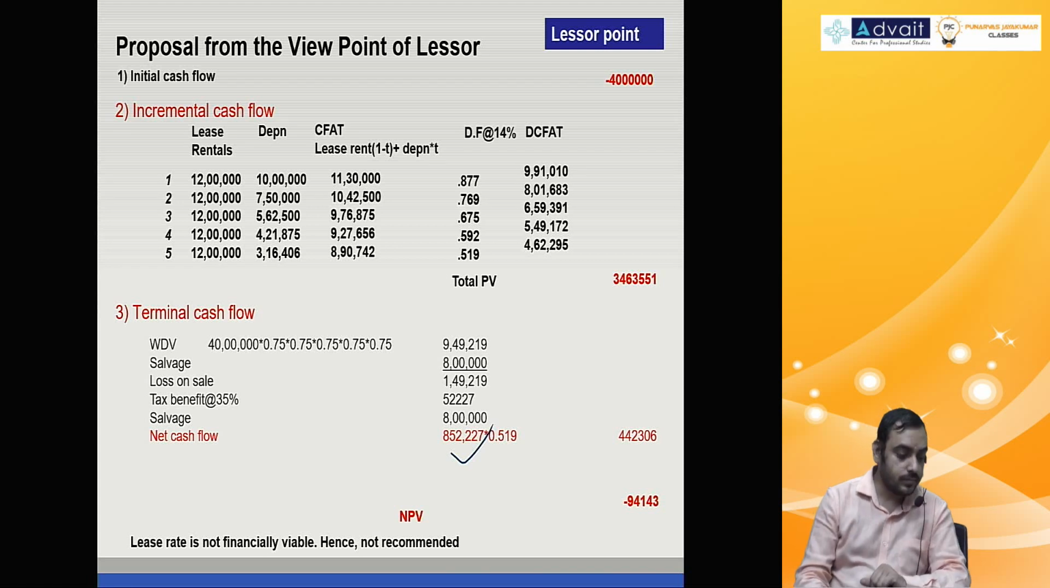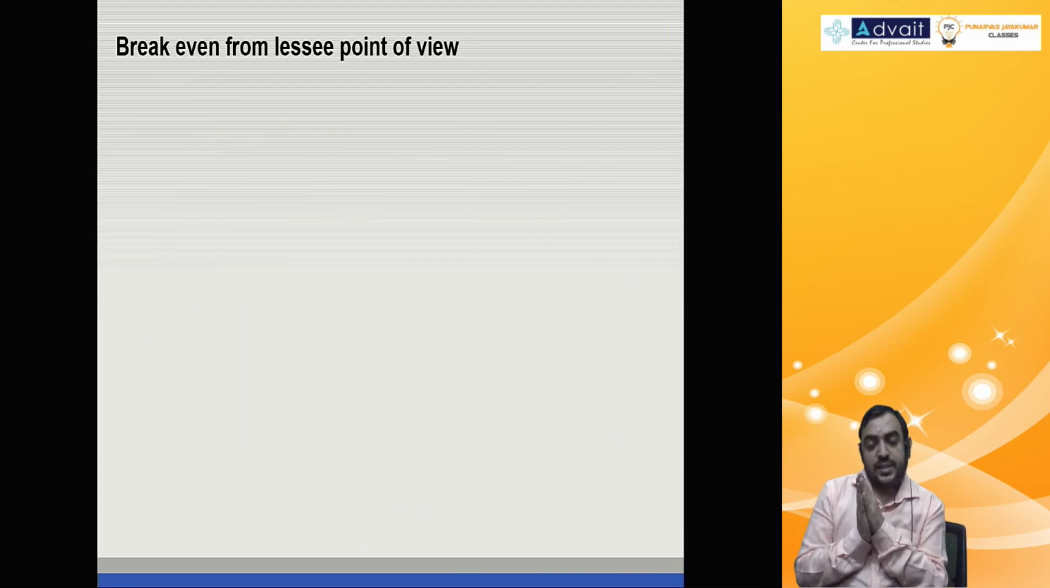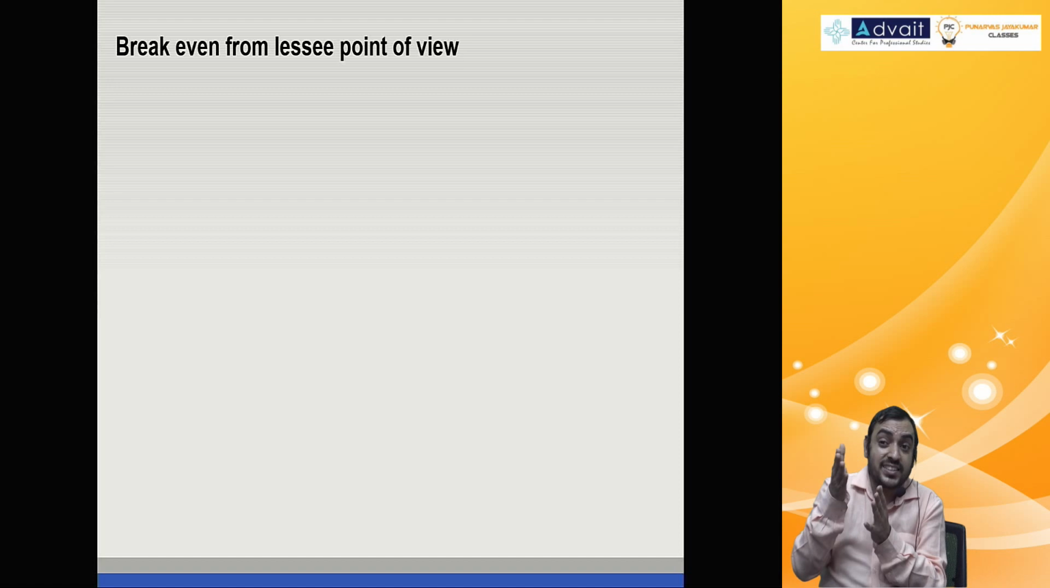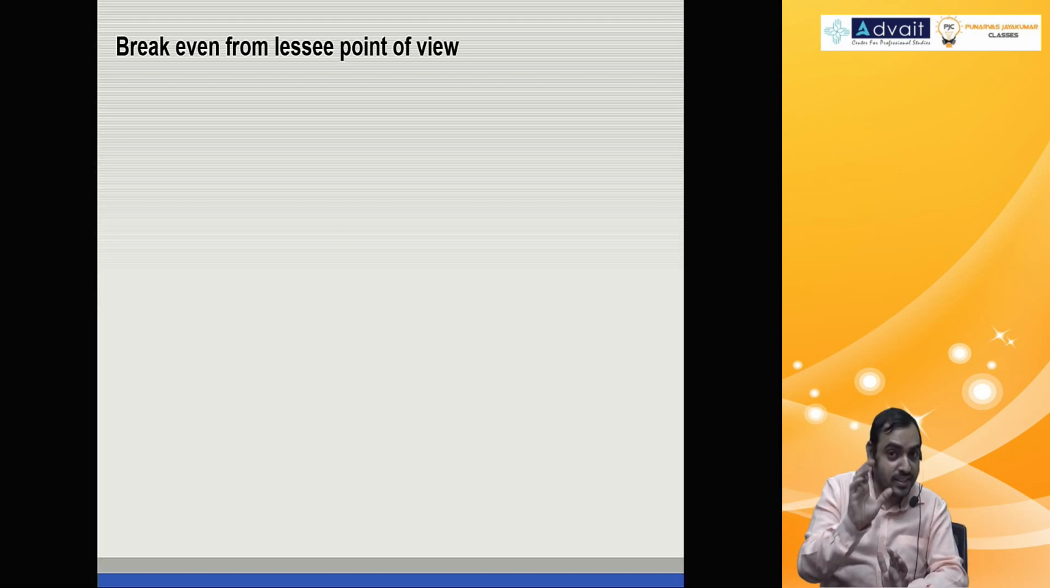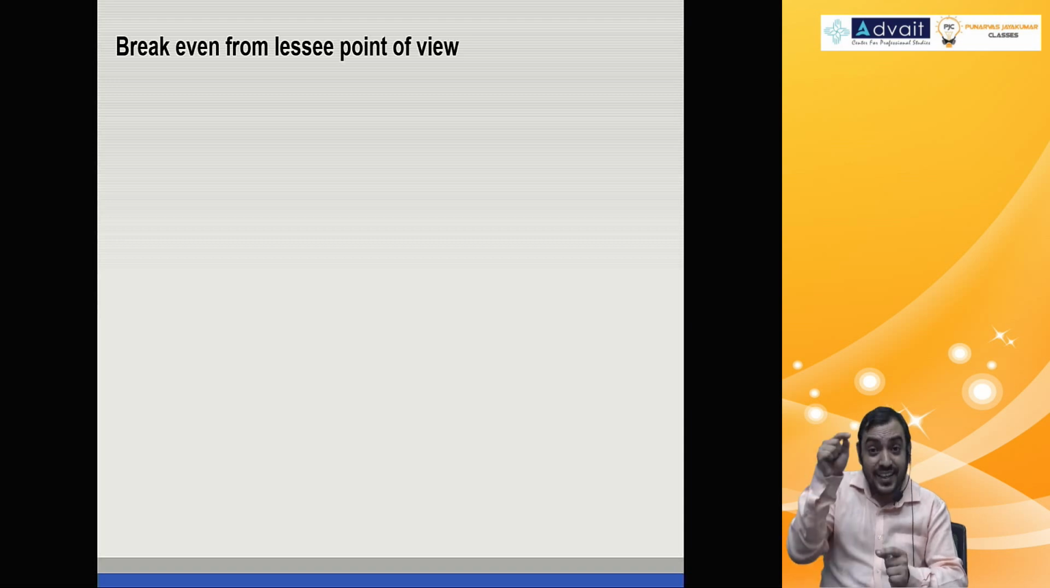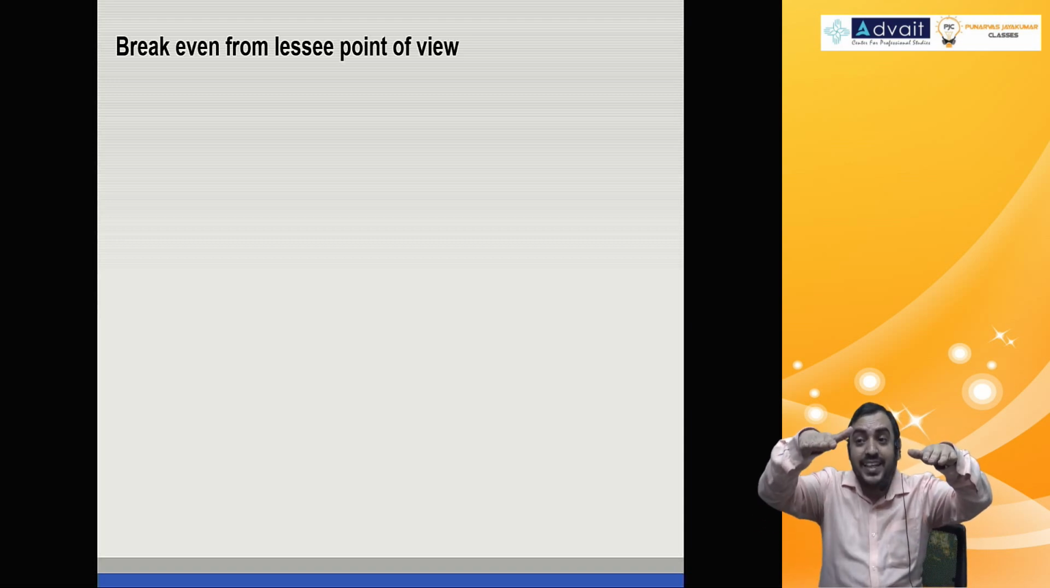Okay, next. Break-even point from lessee point of view. See, in this example, for that matter, loan option was cheaper, lease option was not cheaper. So, if you want to say, if lessor gives one more lease rental, what will happen to this? You have to recalculate all these present values from the beginning. Instead, why don't we compute the lease rent at which loan option and lease option both are equal, both are indifferent?